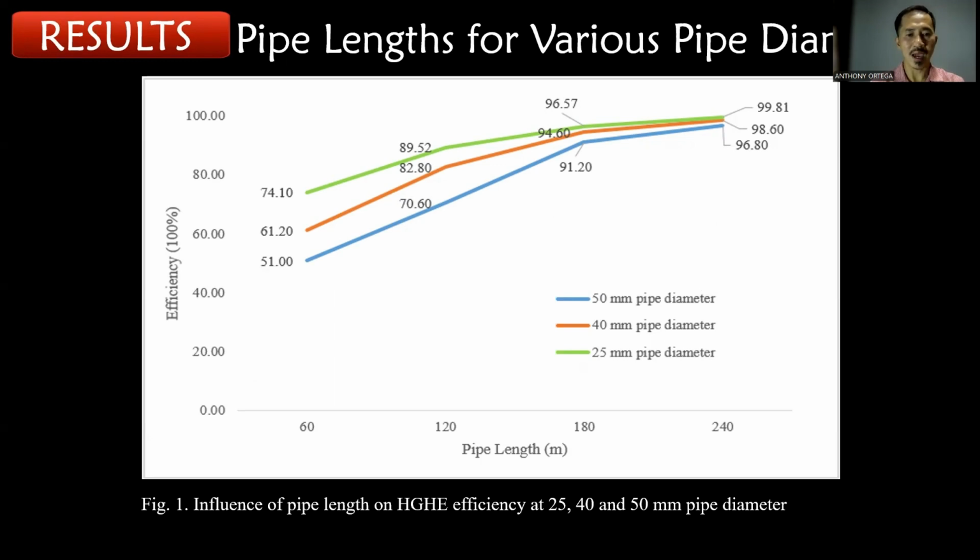For the influence of pipe length on the HGHE efficiency at 25, 40, and 50 millimeter pipe diameter, the highest efficiency was obtained by 25 millimeter pipe diameter at 240 meter pipe length with 99.81%, followed by 40 and 50 millimeter nominal diameter, both at 240 meter with 98.6 and 96.80%, while the lowest efficiency was obtained by 50 millimeter pipe diameter at 60 meter pipe length with 51%.